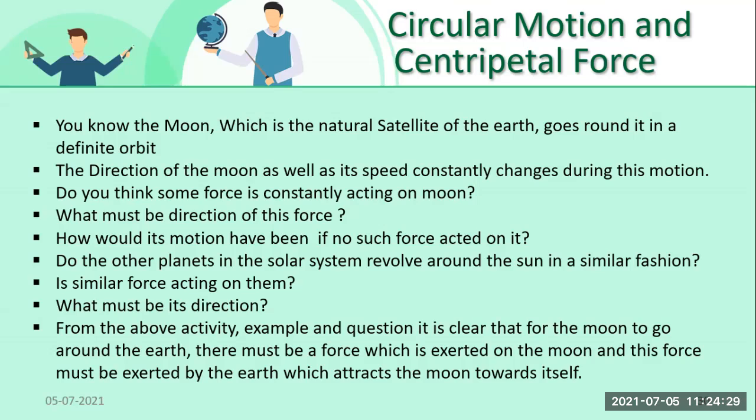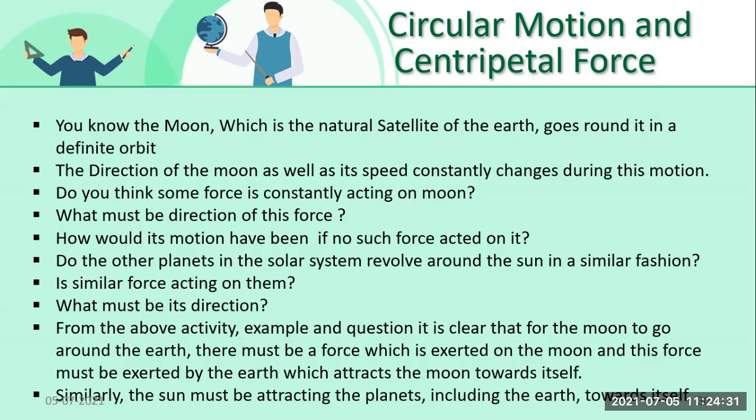What about the other planets, students? Similarly, the sun must be exerting a force on the planets, including the earth, towards itself. Just as the earth is attracting the moon to revolve around itself, the other planets, including the earth, are also attracted towards the sun by a force, and due to this only the rotation and the revolution of the planets takes place around the sun.